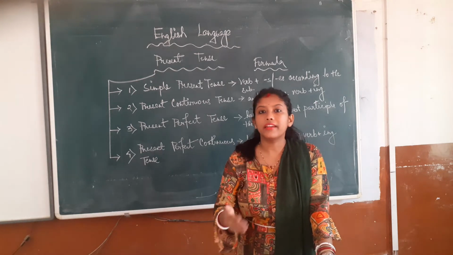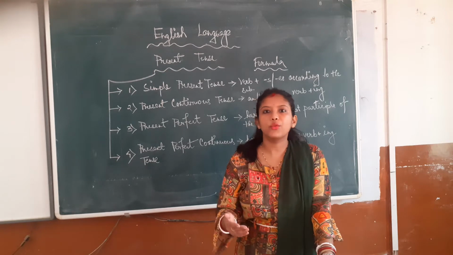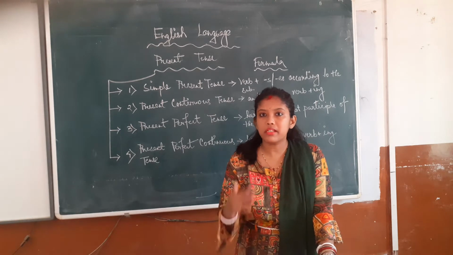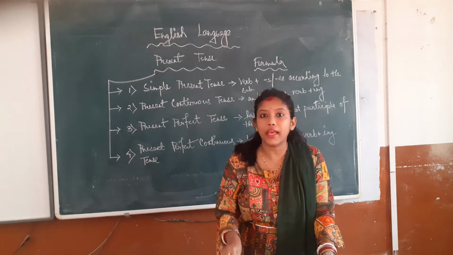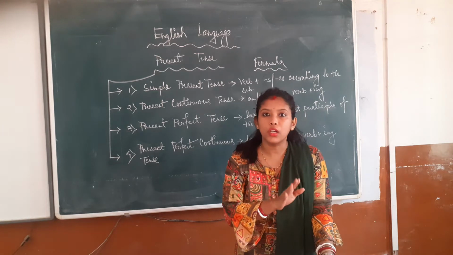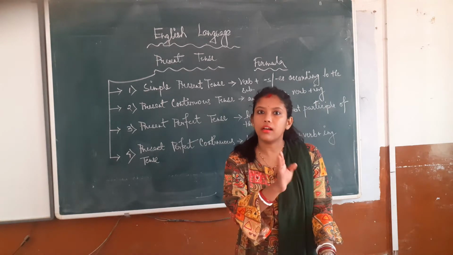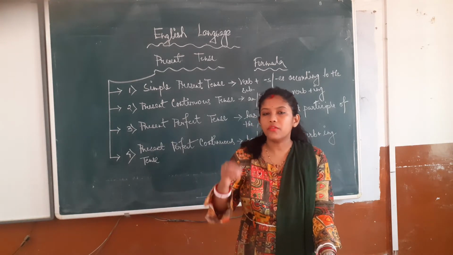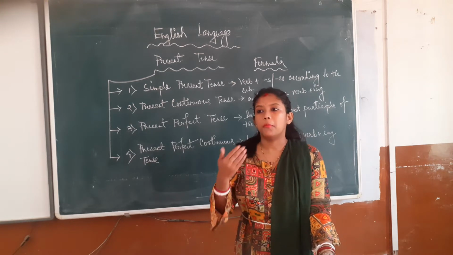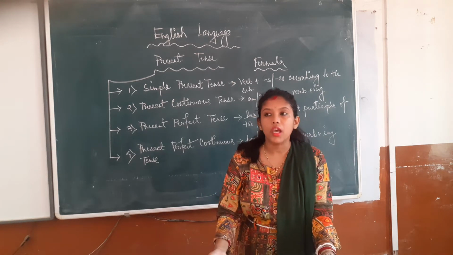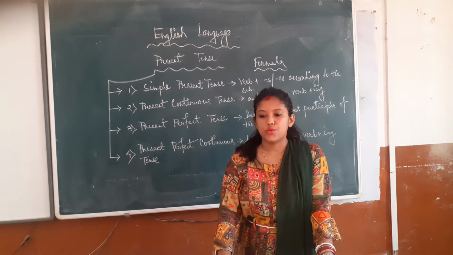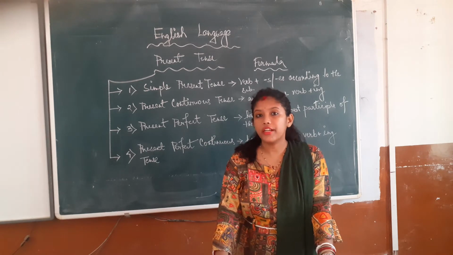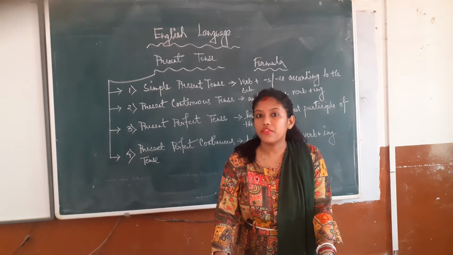When we are saying different sentences, we are not using the same words or the same verbs. For example, if I say I am going to school, that means I am going right now. I am doing the action right now. If I say I went to school, that means हम गए थे. That already happened. Now, that is tenses. When we are using different modes of actions, we are going to use tenses. So, easily I can say that for using different types of speech, we are using different types of tenses.